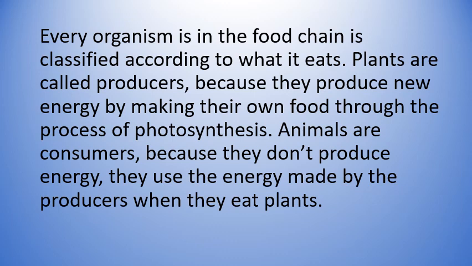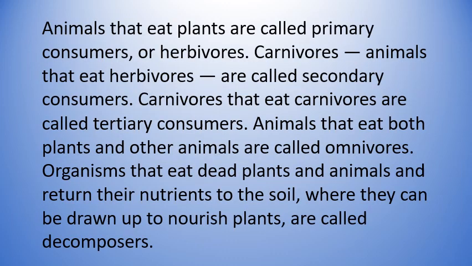Plants are called producers because they produce new energy by making their own food through the process of photosynthesis. Animals are consumers because they don't produce energy. They use the energy made by the producers when they eat plants. Animals that eat plants are called primary consumers or herbivores.